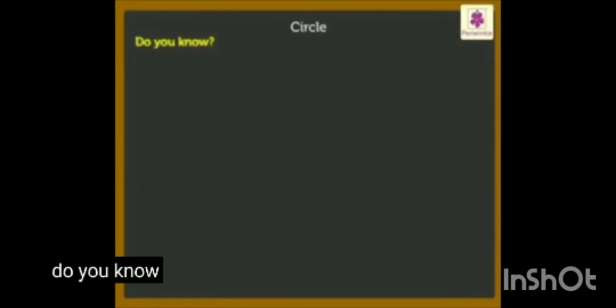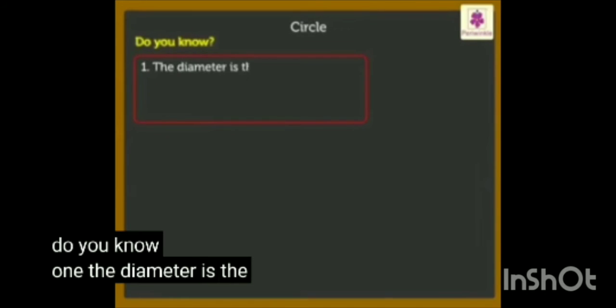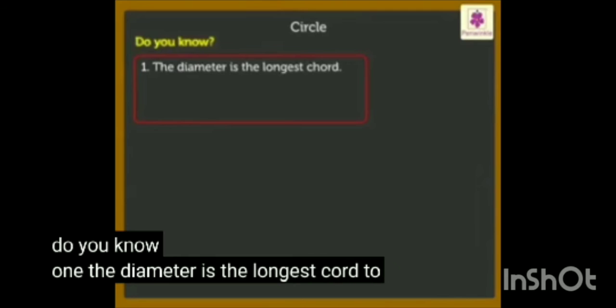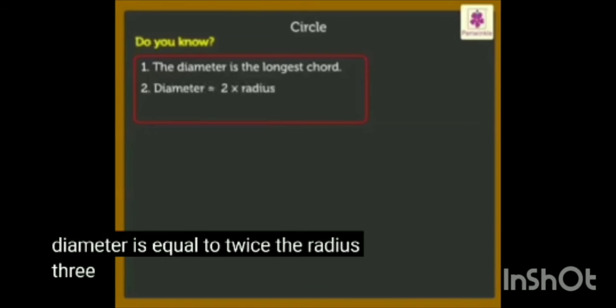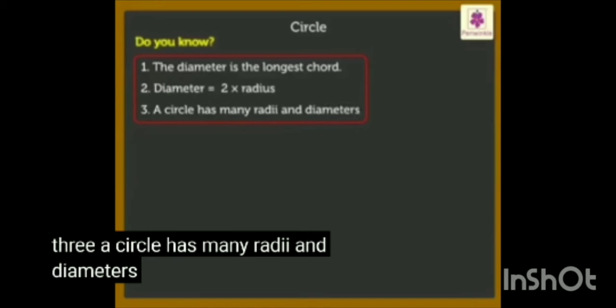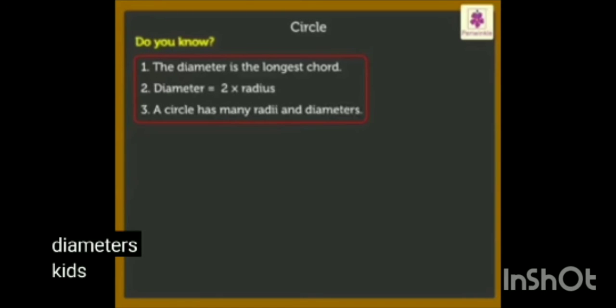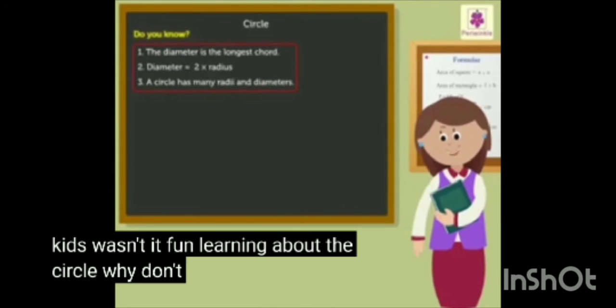Do you know? 1. The diameter is the longest chord. 2. Diameter is equal to twice the radius. 3. A circle has many radii and diameters. Kids, wasn't it fun learning about the circle? Why don't you try?